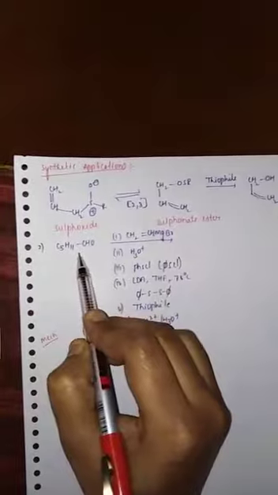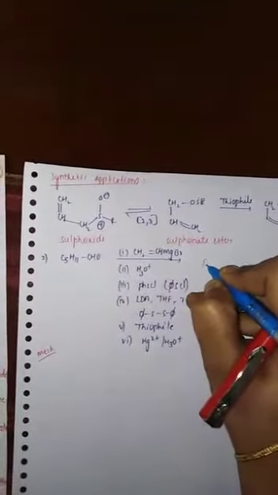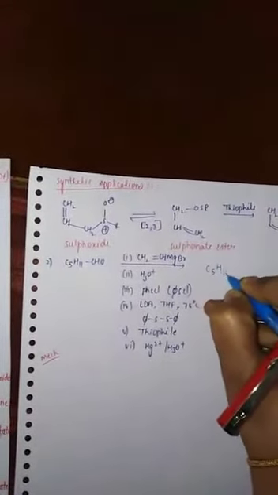In some of the reactions, the direct sulfoxide is not given. Some of the reagents are given. Then by using this reagent, we get a product like this. C5H11.